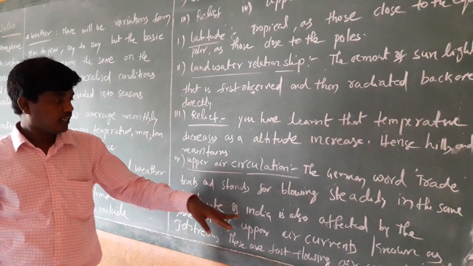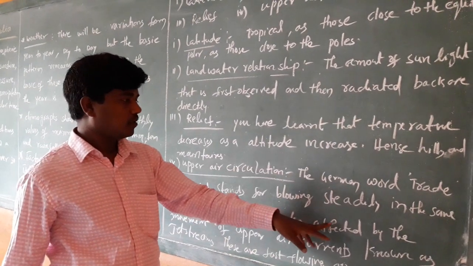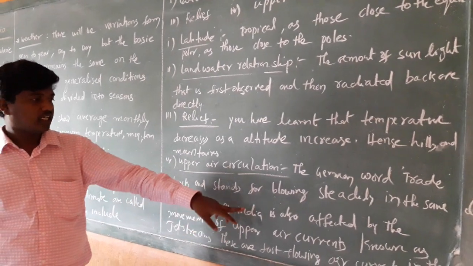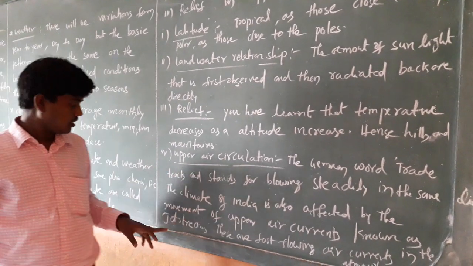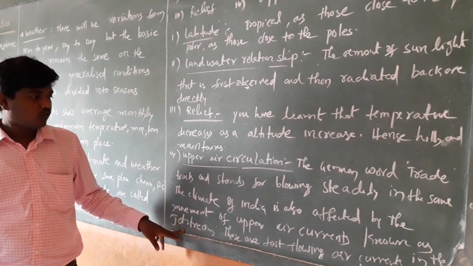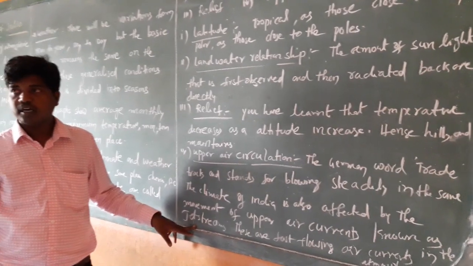The climate of India is also affected by the movement of upper air currents known as the jet streams. A jet stream is a very fast flowing air current in the atmosphere.